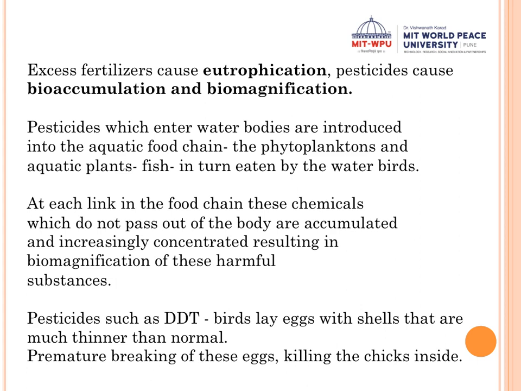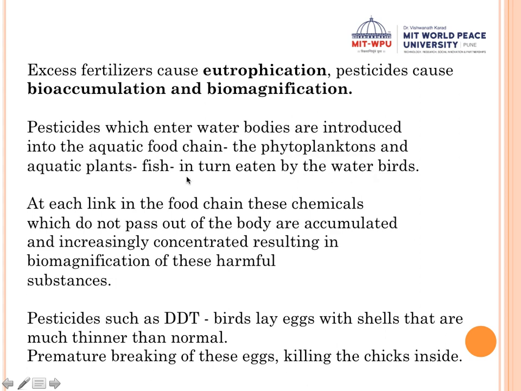Now whatever toxins were absorbed by these phytoplankton, because aquatic plants feed on phytoplanktons, that pesticide gets transferred to the aquatic plant. Now when the fish eat the aquatic plant, that pesticide again gets transferred to the fish. Clear? Now if this fish is eaten by some water birds, then that pesticide will again transfer from the fish into the water bird.